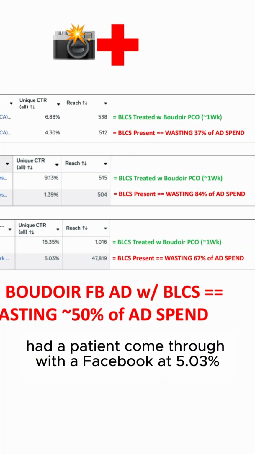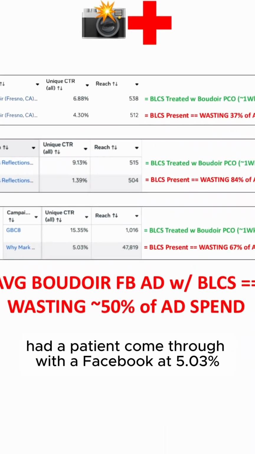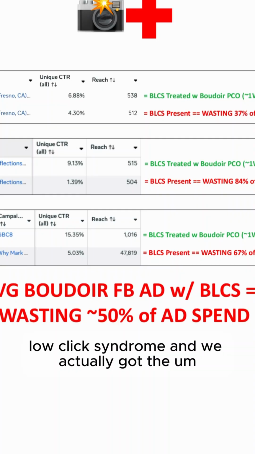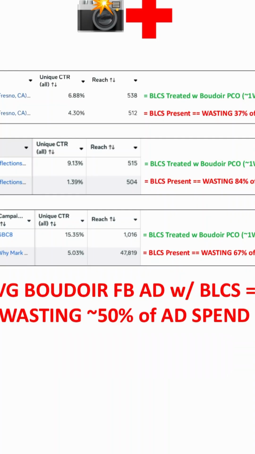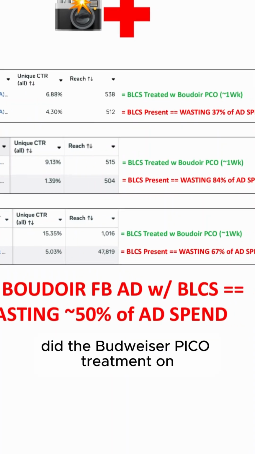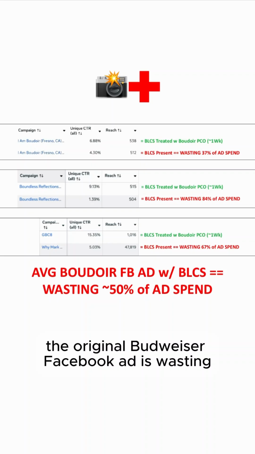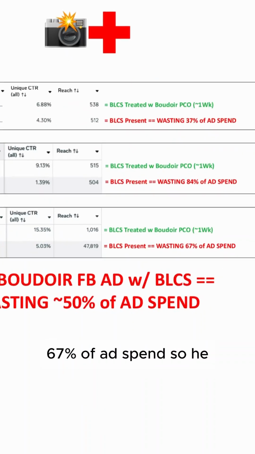Finally had a patient come through with Boudoir Facebook at 5.03%, under 6%. That means BLCS is present, Boudoir low click syndrome. And we did the Boudoir Pico treatment on it. It takes about a week. Got the unique CTR up to 15.35%. So we found out the original Boudoir Facebook ad was wasting 67% of ad spend.